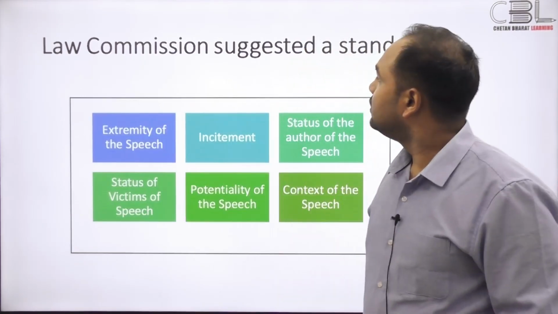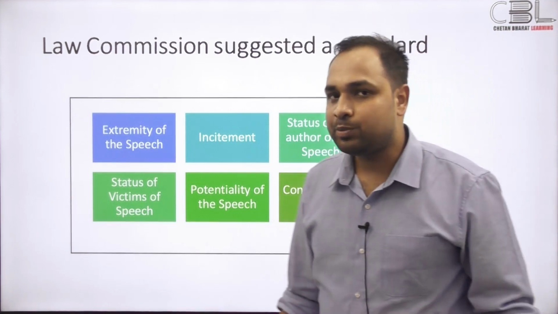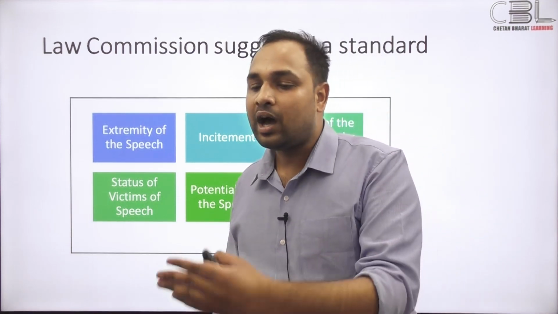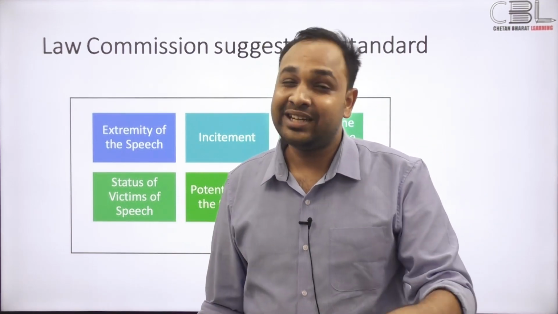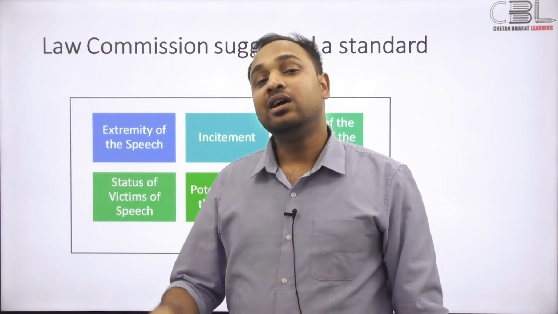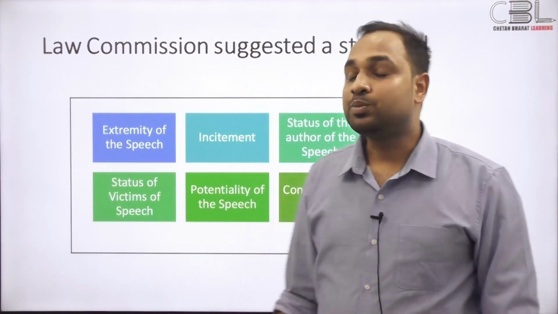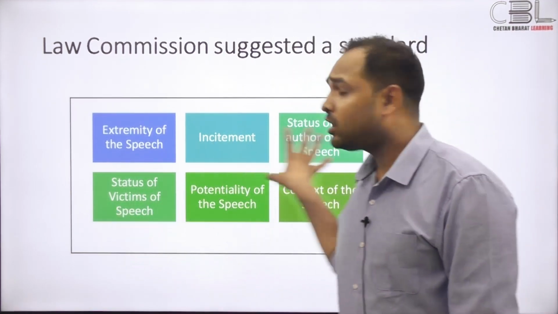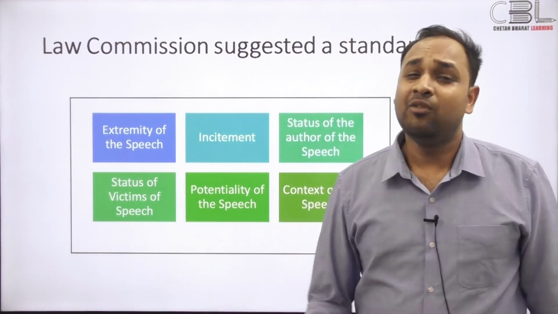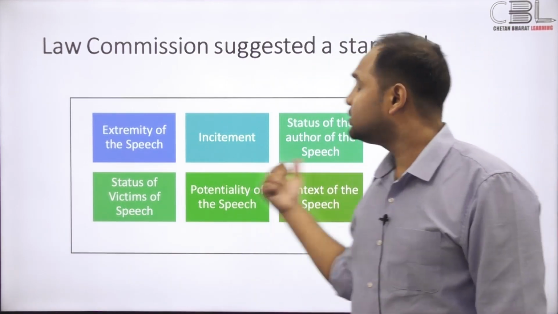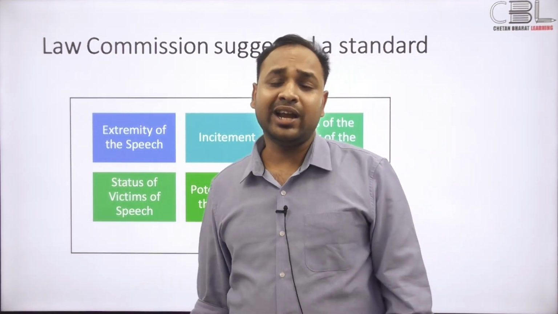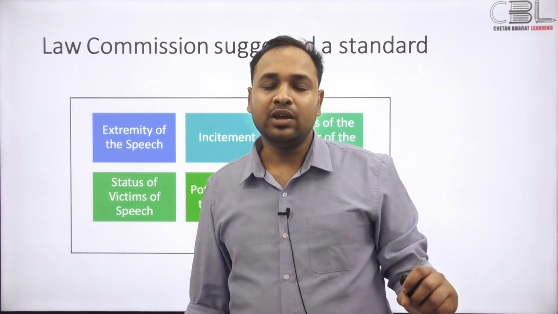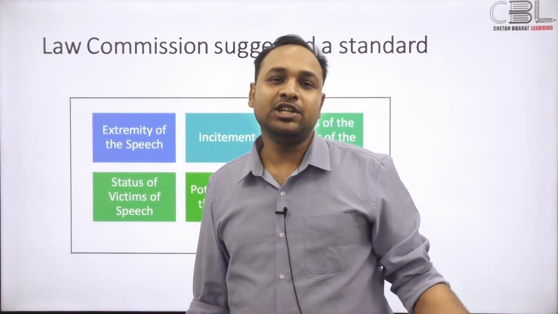Now, the Law Commission also dealt with another problem, which is defining hate speech. How do you distinguish between an argument that is walking into the public sphere, that is all right, that does not cause harm, and some other argument that is actually hateful? The Supreme Court asked the Law Commission to think of something, and the Law Commission said these parameters should be kept in mind: how extreme the speech is, was there an incitement, then the status of the author of the speech. For example, a 12-year-old child who is making an egregious claim about a particular community, you could assume is not really aware of the implications of what he's saying.